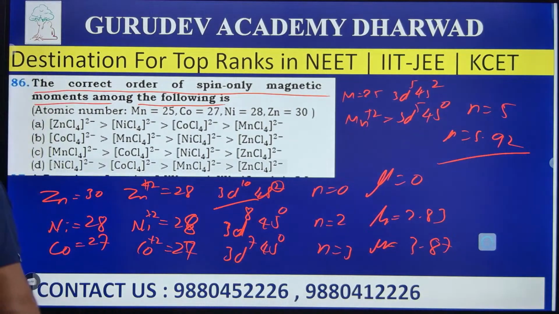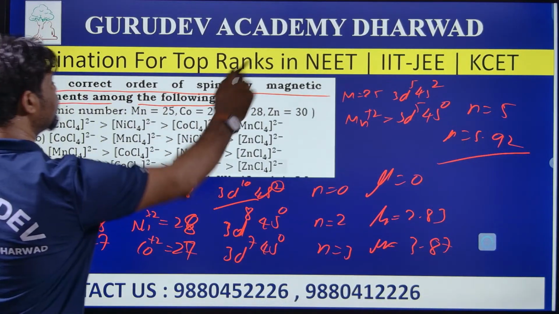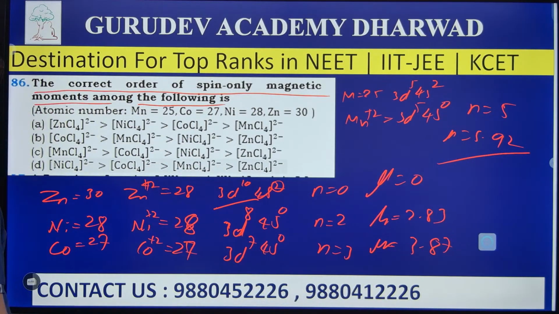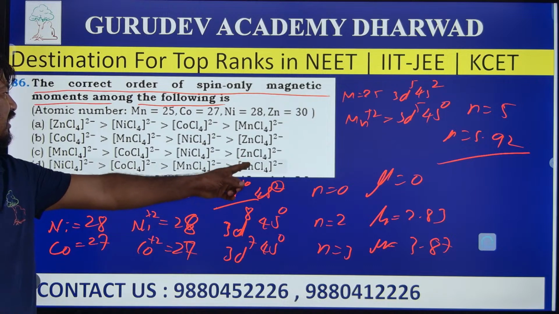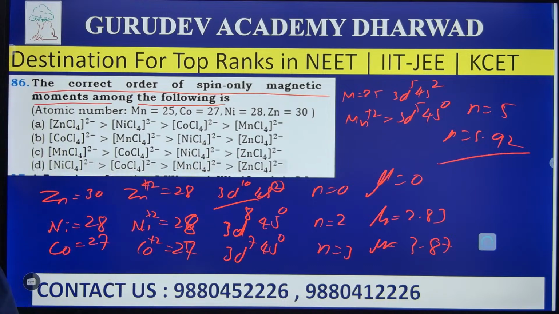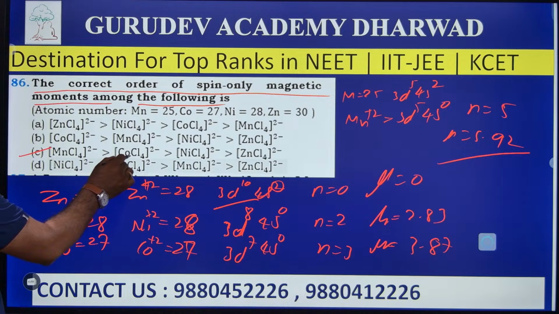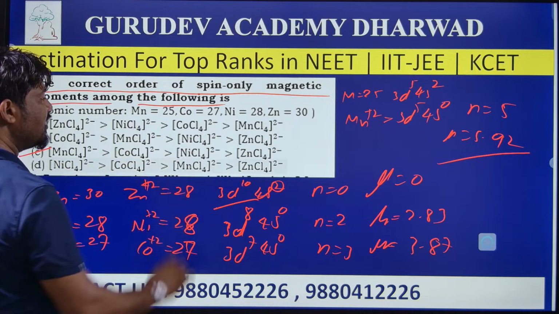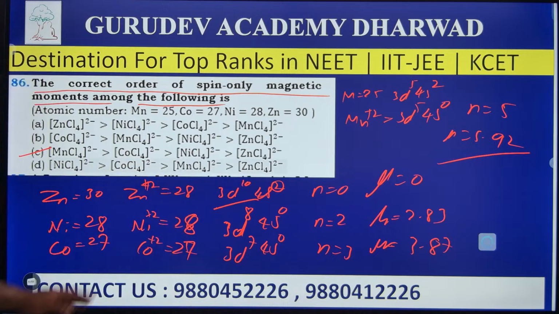So here the correct sequence of magnetic moment, which has the lowest? Zinc has the least and manganese has the highest. Yes, of course, you can see answer C. Manganese has the most magnetic moment, cobalt a little less, nickel a little less, and zinc has 0. Answer C is the right answer for the question here.